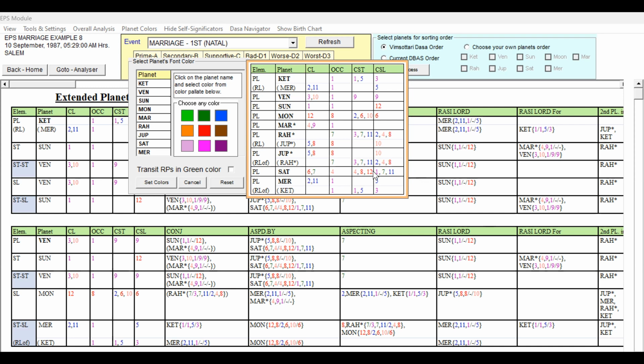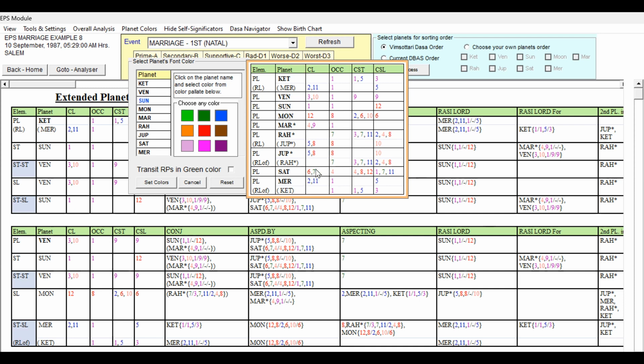Now, the Lagna Lord. The Lagna Lord is occupying Lagna, with the 12th sublord. 1 and 1 is good, but the 12th sublord is indicating some weakness, though it is not detrimental. So we can give Sun the blue color.